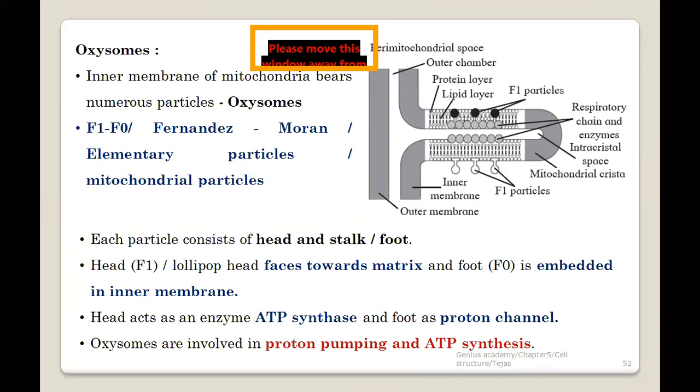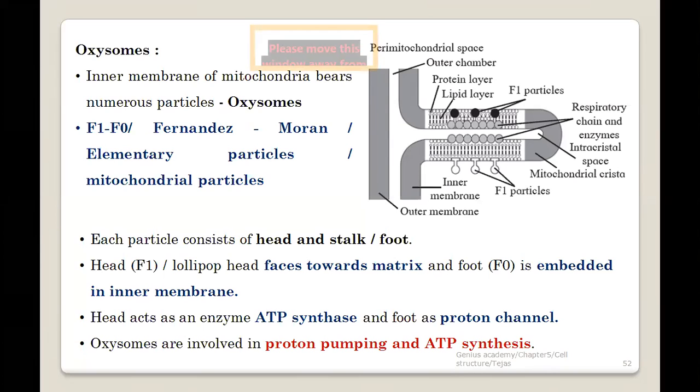Okay, and in the entire process, there are different types of electron carriers, there are cytochromes, there are many other molecules and proteins which are involved in this particular process. But right now we don't need to go into that much detail.